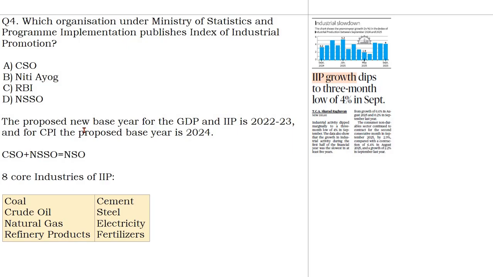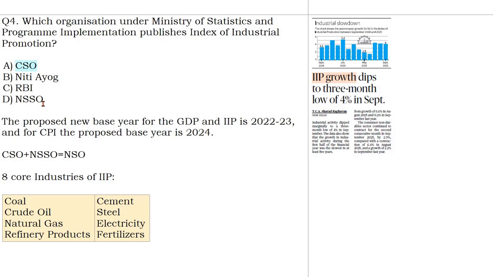Now in that there are eight core industries which are major for the Index of Industrial Production. They are coal, crude oil, natural gas, and refinery. And then we have cement, steel, electricity, and fertilizers. So IIP is basically published every month by CSO, Central Statistical Office. Now the proposed new base year for GDP and IIP will be 2022-23, and for CPI, Consumer Price Index, will be the year 2024. It was announced in August, so it is quite important.